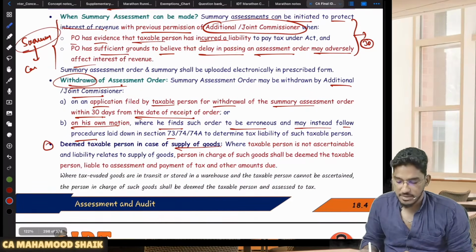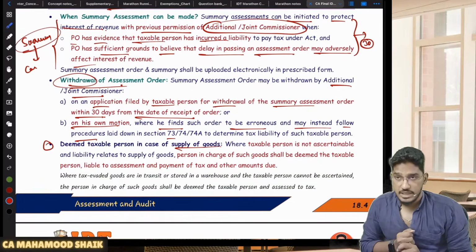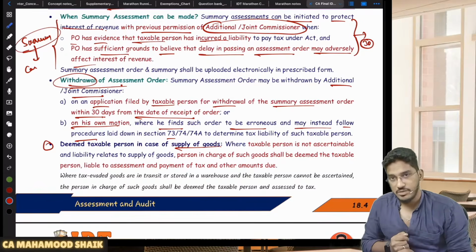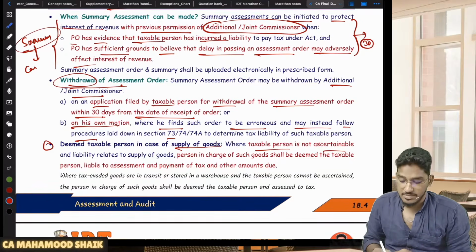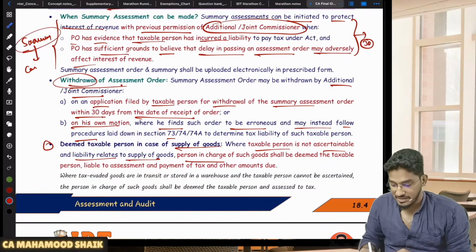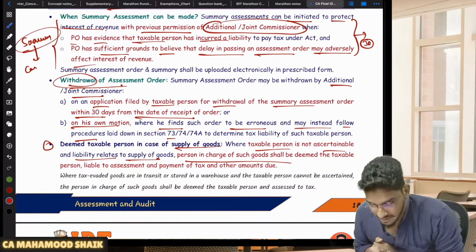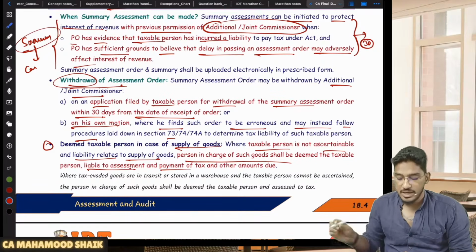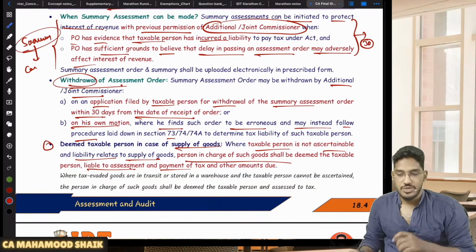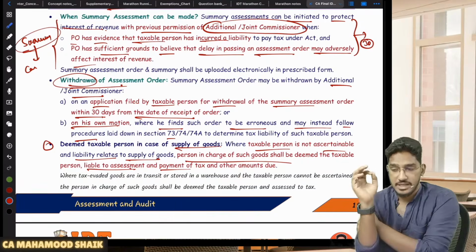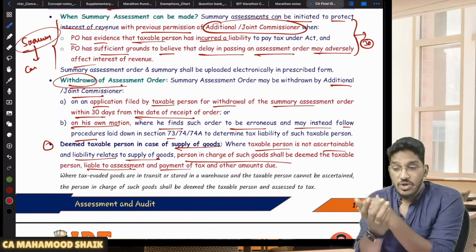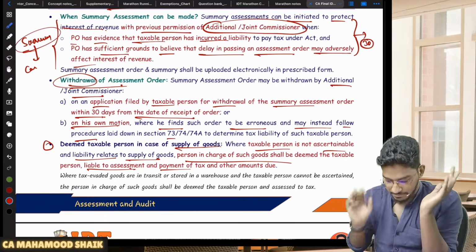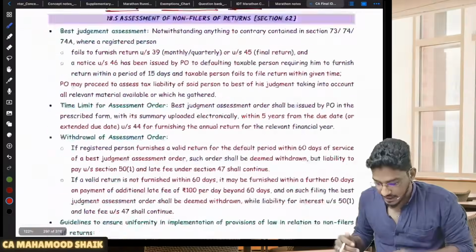And deeming a taxable person in case of supply of goods. Sir, in case of summary assessment, if you are unable to find the person against whom this liability should be imposed, then what can they do? Where the taxable person is not ascertainable and the liability relates to the supply of goods, the person in charge of such goods shall be deemed to be the taxable person. Whoever is in charge of those goods will be deemed to be the taxable person, and he will be liable to assessment, payment of tax and all other amounts due. So if the taxable person is not ascertainable and it is a case of supply of goods, whoever is in charge of those goods will be deemed to be the taxable person and all the liability will be imposed on him. Right, so this is what it is regarding this one.